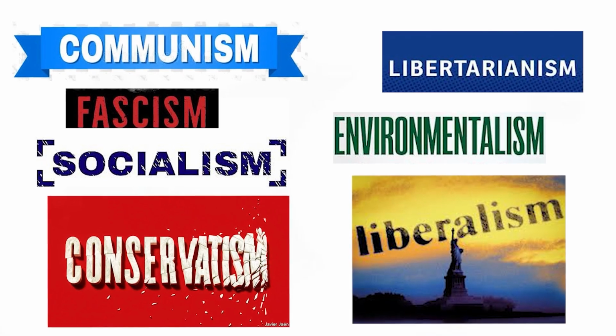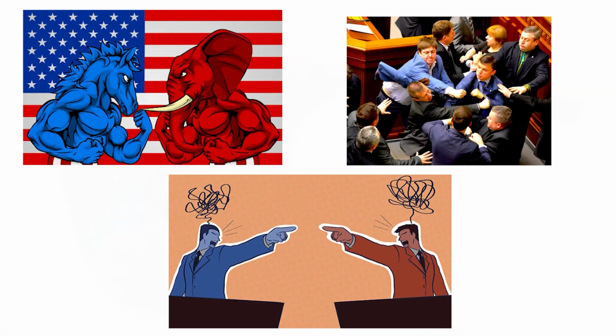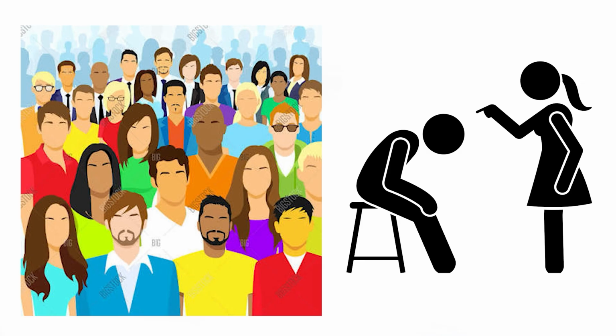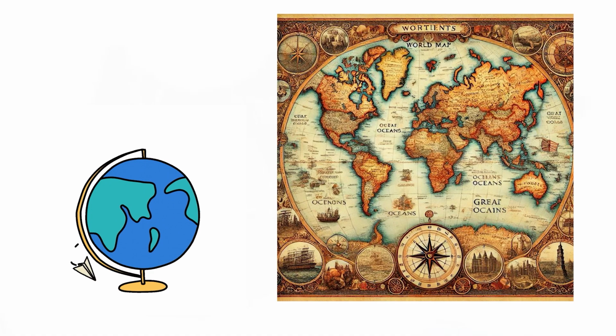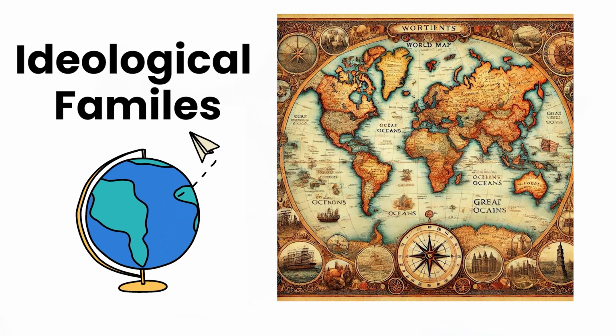7 major political ideologies explained. Political arguments can sound complicated because people often use words like liberal, conservative, socialist, or fascist as insults instead of actual definitions. But most modern political movements can still be traced back to a few major ideological families.